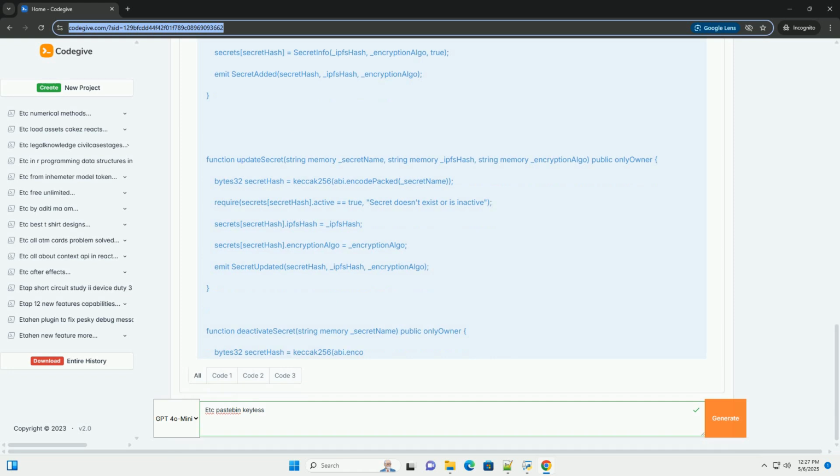Centralized secret management. Manage secrets in a central, auditable location, simplifying updates and revocation of access. Reduce deployment risk. Avoid redeploying smart contracts just to update secrets. 3. Flexibility. Dynamic secrets.